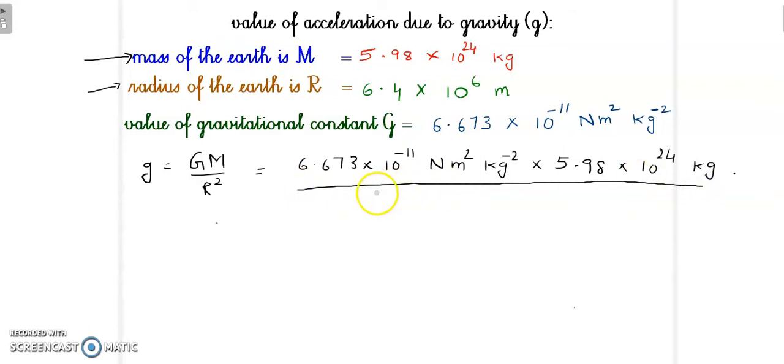R square means radius whole square: 6.4 into 10 power 6 multiplied by the same value again, 6.4 multiplied by 10 power 6. Now here we are getting meter square, because meter into meter becomes meter square. Now we have to simplify this value. I use the calculator here to write the values, so please stay connected, don't go anywhere.